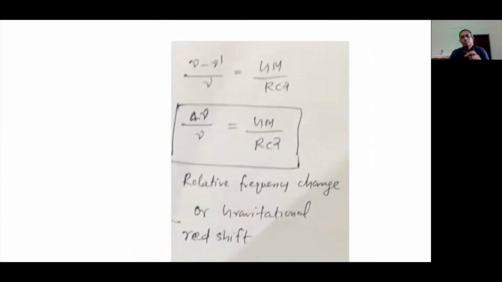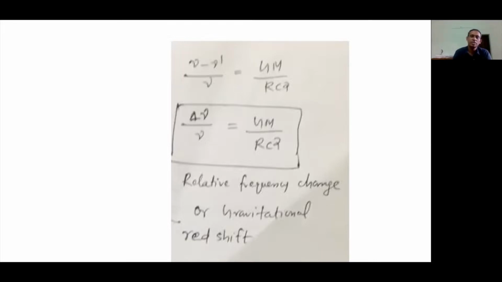The shift here, if a star is emitting light in the visible region of the spectrum, we are calling this gravitational redshift. Why? If the star is emitting light in the visible region of the spectrum, as it reaches the Earth, its frequency decreases, its wavelength increases.